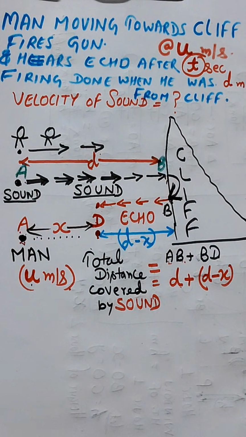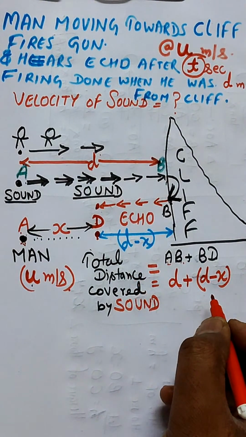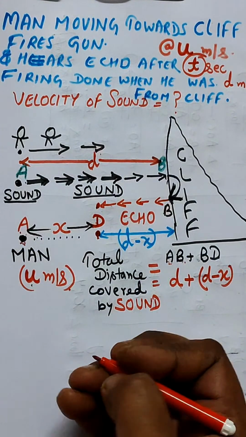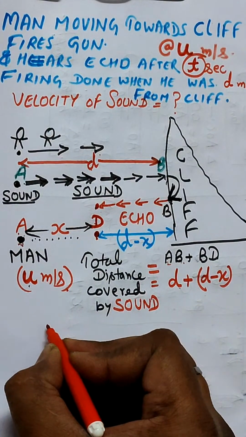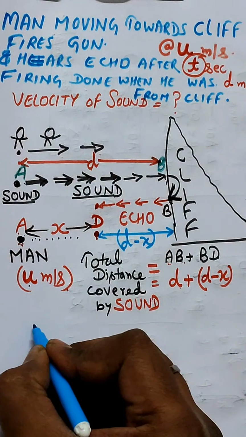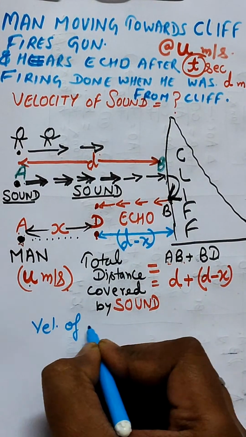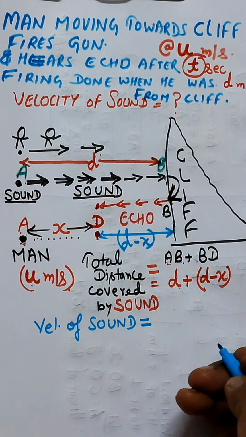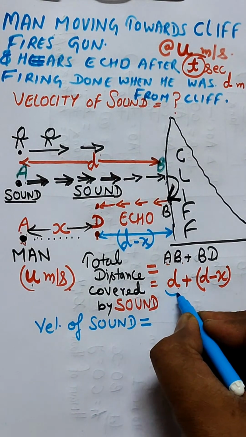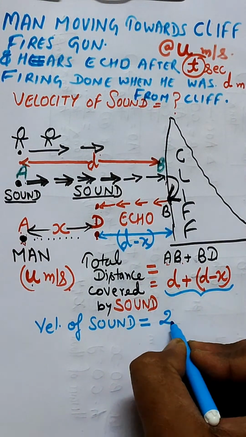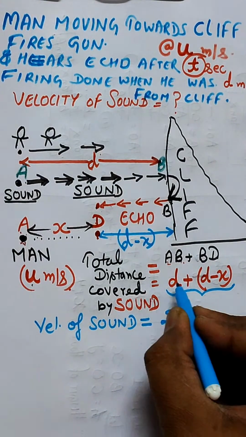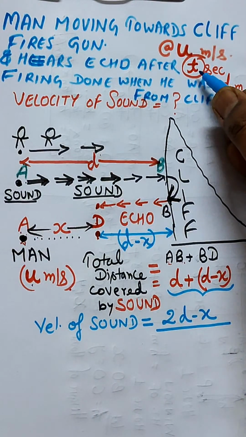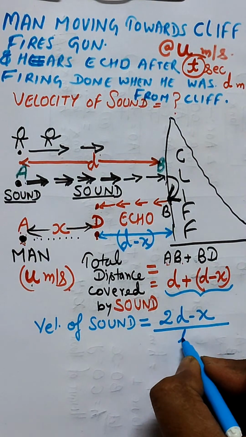Now, the total distance covered by sound is D plus D minus X, right? So we can calculate the velocity of sound. The velocity of sound which we need to calculate is given by what? Distance covered, that is D plus D minus X. That means 2D minus X is the distance covered, divided by the time taken, T.